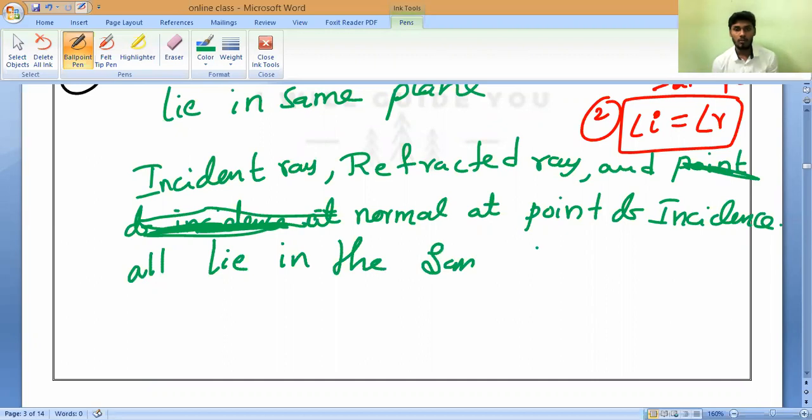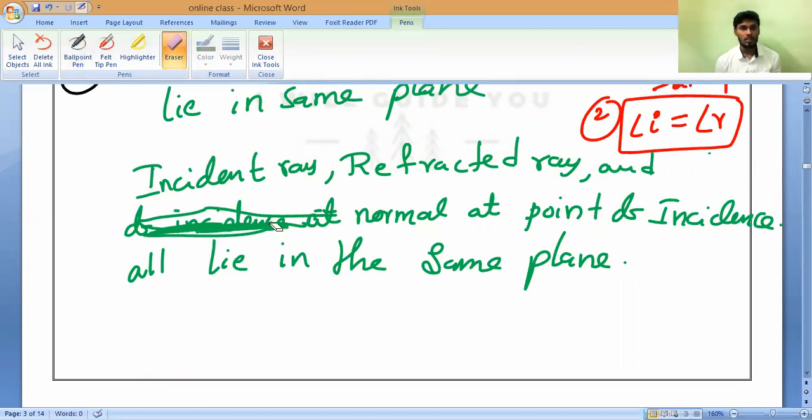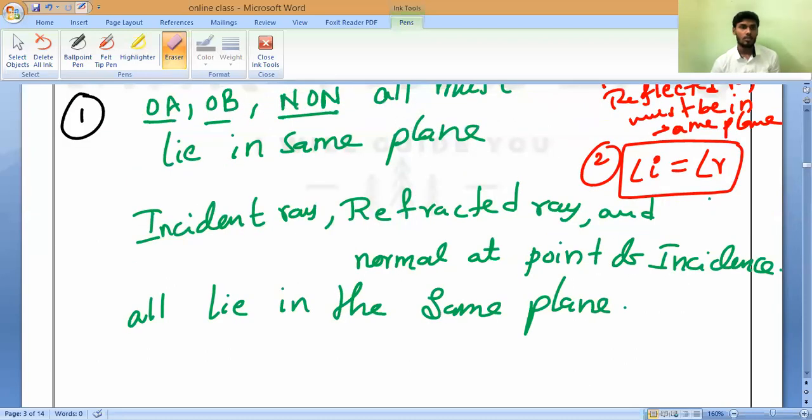Do you understand, all of you? So this is the first law of refraction of light. I hope you understand very well. Is there any doubt, anybody? You ask me. The second law will be very important. So if anybody has any doubt, you can ask me. So this is your incident ray, refracted ray, and normal at the point of incidence. At the point of incidence, all lie in the same plane. So this is what we should call the first law of refraction of light.